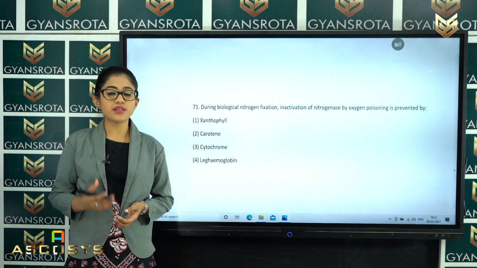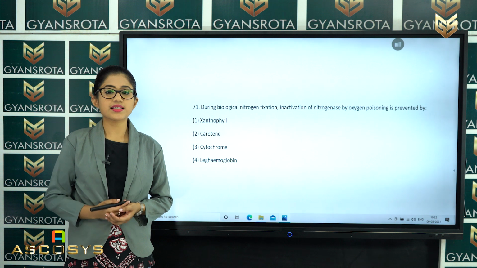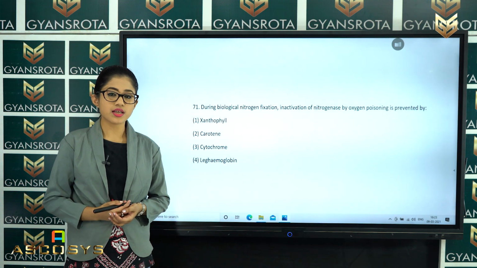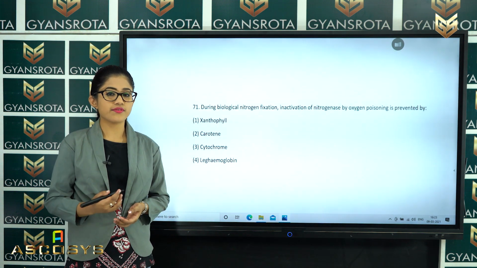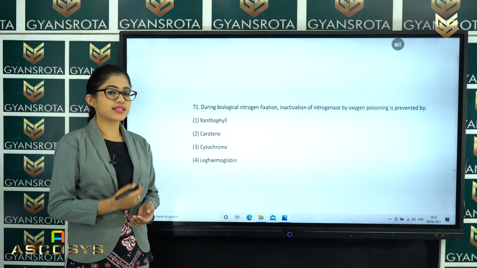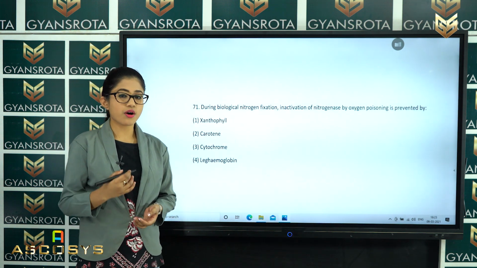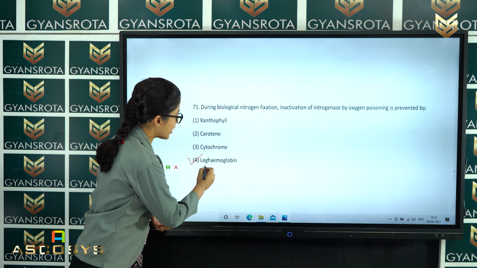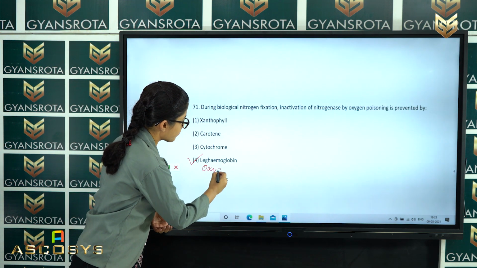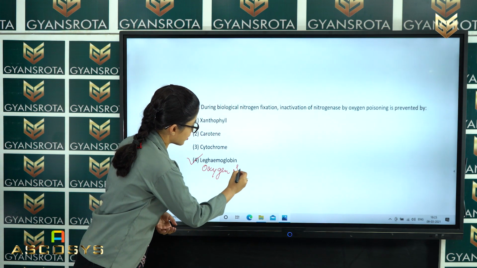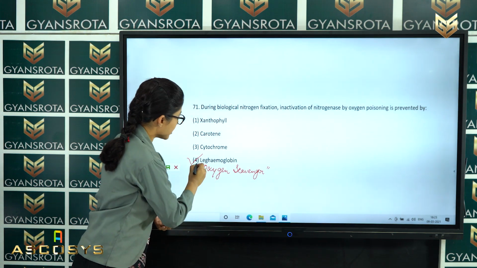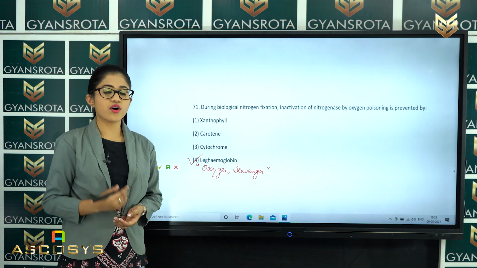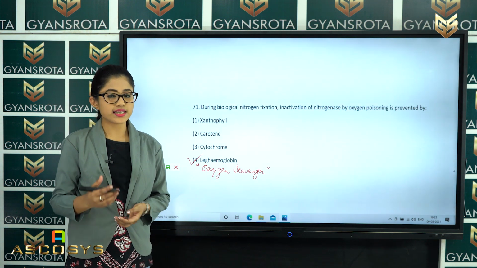So, from the chapter Mineral Nutrition, while discussing biological nitrogen fixation, we have the oxygen scavenger. Which among them is the correct answer? That is option number 4, that is leghemoglobin. Leghemoglobin is considered an oxygen scavenger, right? So, this is the correct answer for this question. Now, let us see the next question.